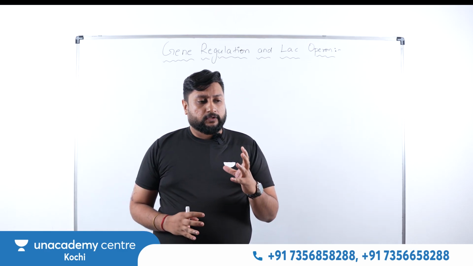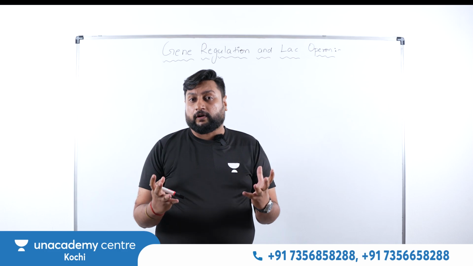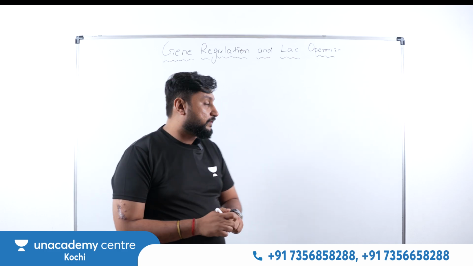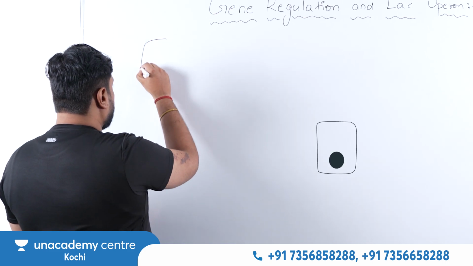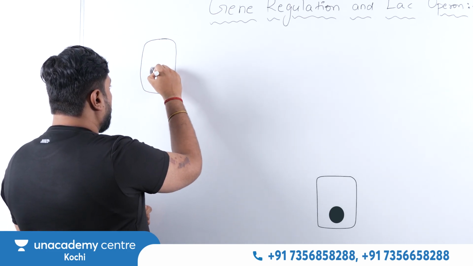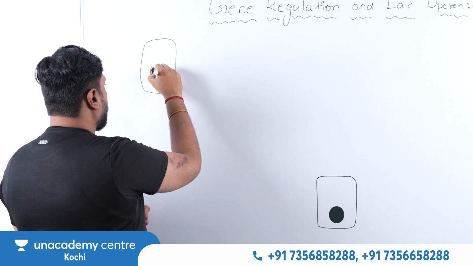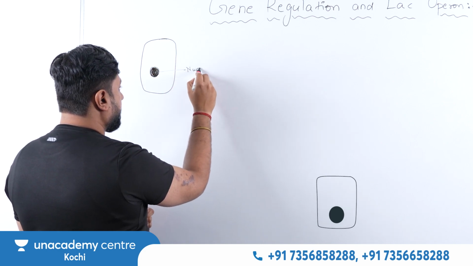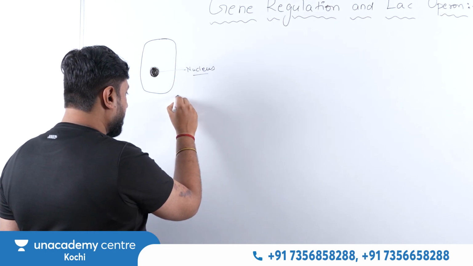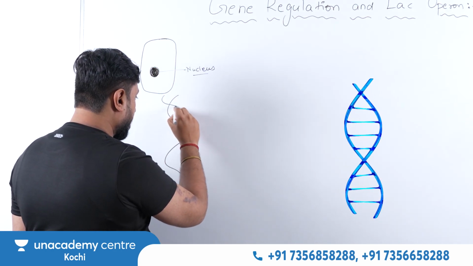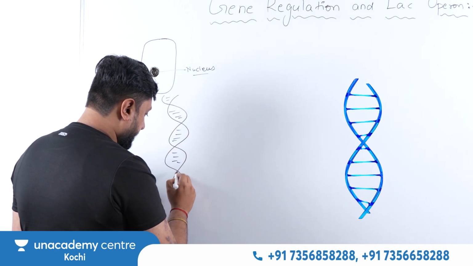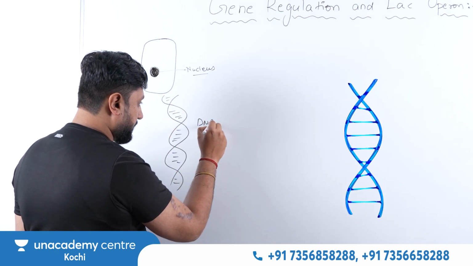So in our body, we have our genetic material, which controls all the things. If you look at a cell, this is your cell, which has an organelle called the nucleus. And this nucleus consists of the genetic material that we say is DNA.